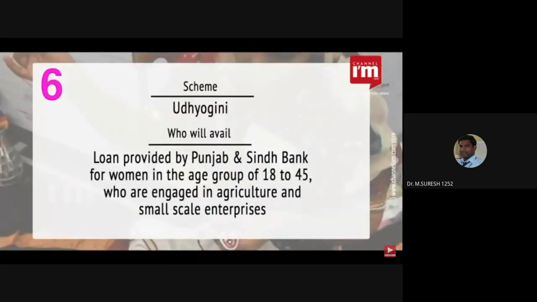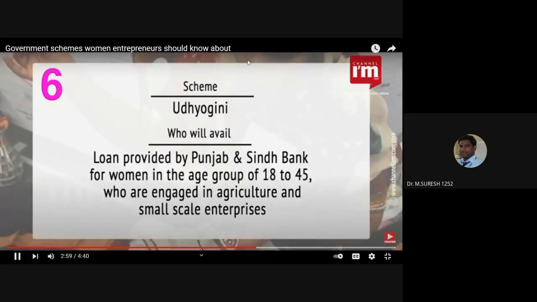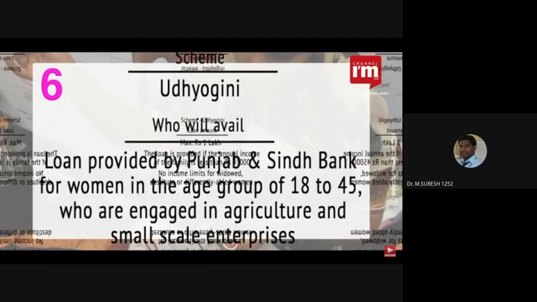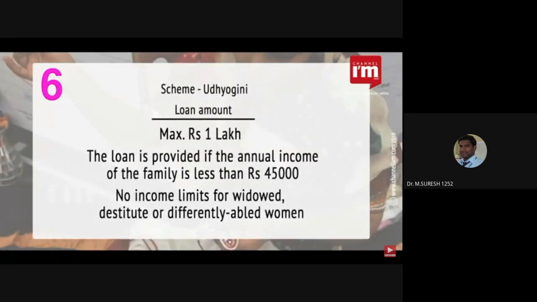The Udyogini scheme is provided by Punjab and Sindh Bank for women in the age bracket of 18 to 45. The scheme is dedicated to women who are engaged in agriculture and small-scale enterprises. The maximum amount is rupees 1 lakh. There is no income limit for widowed, destitute or differently abled women.